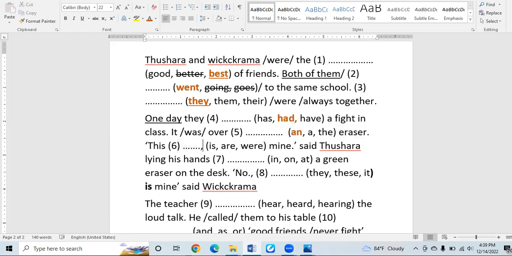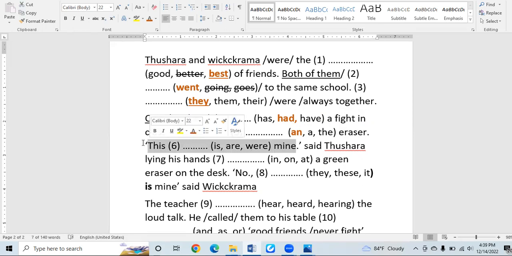So in the blank, what you have to do is use the verb. And the sentence has ended with "mine." Mine is a possessive form of I. Sorry, possessive adjective of I. The possessive adjective has come to end the sentence. Now, there's no curiosity. This relates to a singular noun.